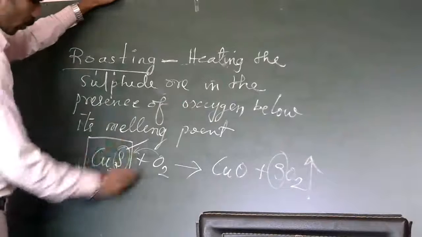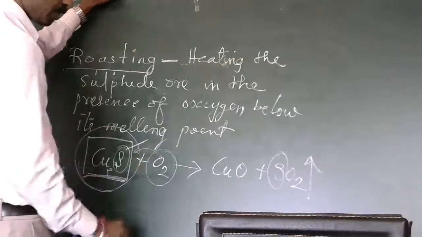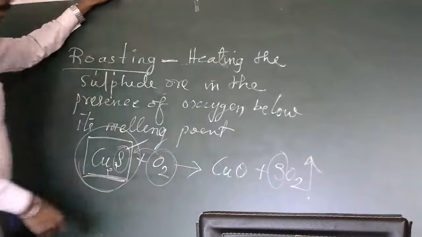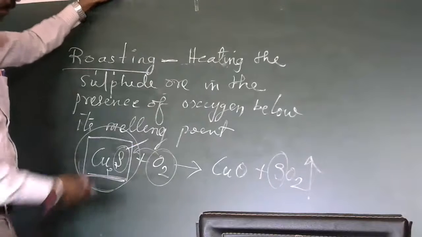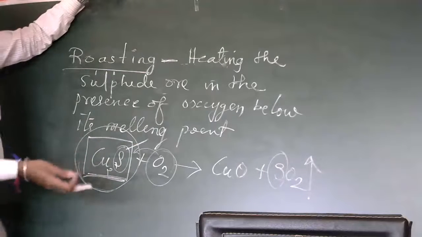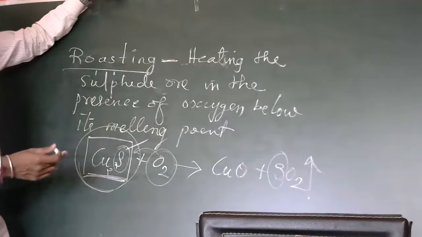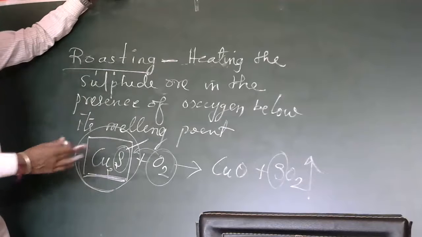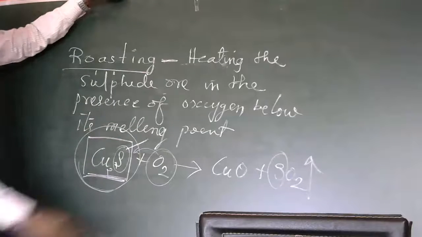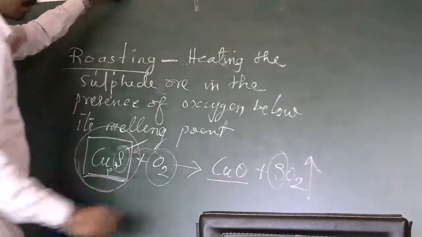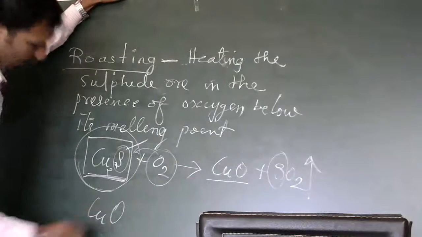So here the sulfide ore is heated in the presence of oxygen, below its melting point. Why below its melting point? Because if it is heated above the melting point, the copper also melts. That's why copper is separated first, then you go for different methods. So that's why below the melting point. Now it is turned into copper oxide.